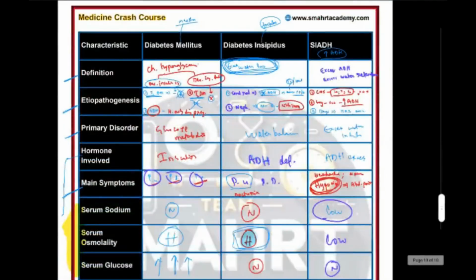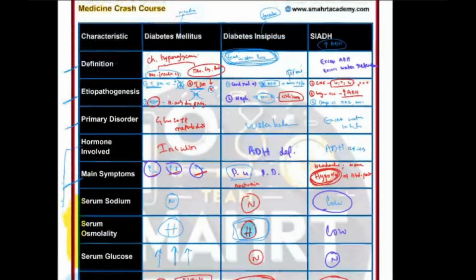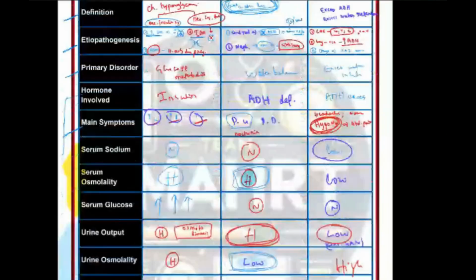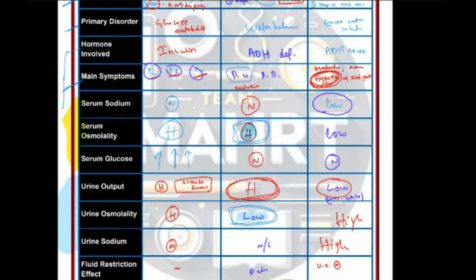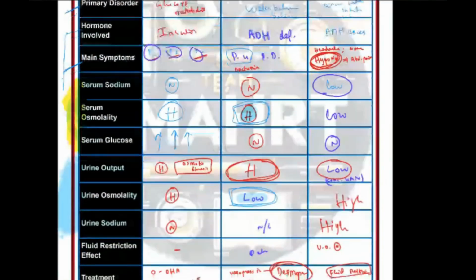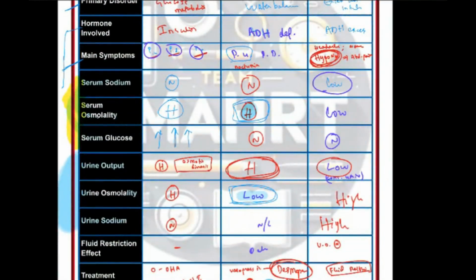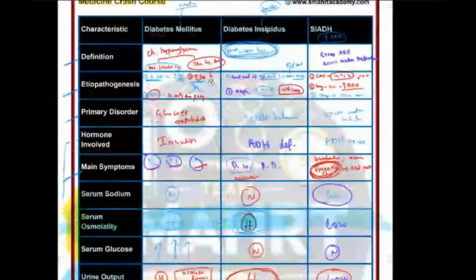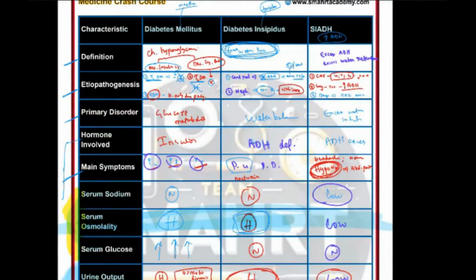Diabetes is also important in NEET PG. What is DM, DI, and how are they different? SIADH as well. In MCQs, we will give you these values, the urine osmolarity values and serum values, and ask you to identify which disorder it is, DM, DI, or SIADH. In DM and DI, serum osmolarity will be high, and only in SIADH will it be low. So remember this, or make this table, and if you look at it once or twice, you will be able to understand.